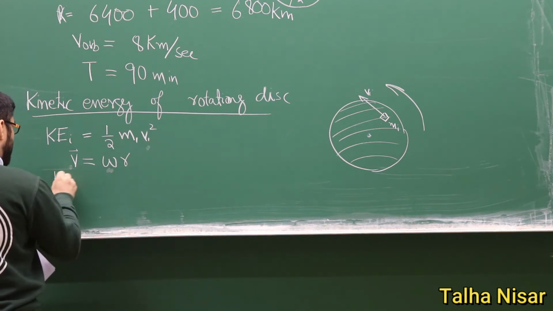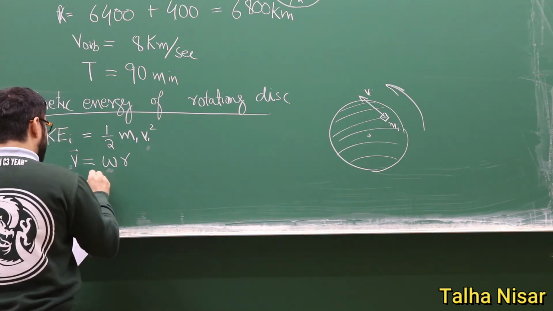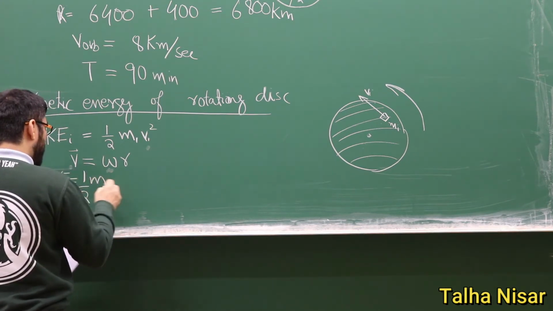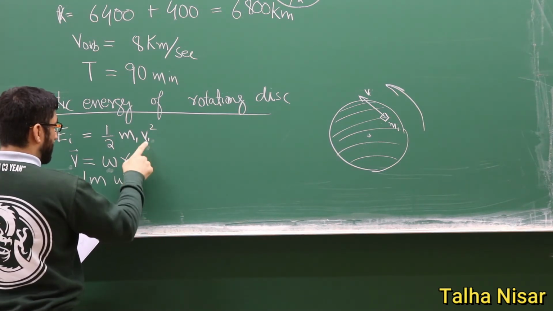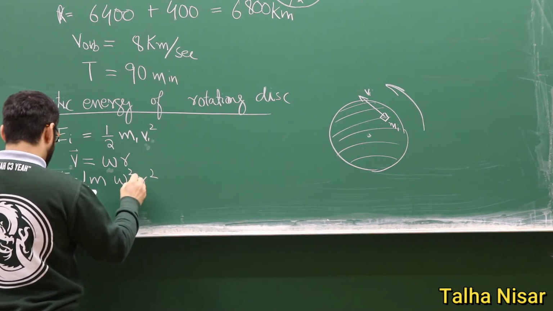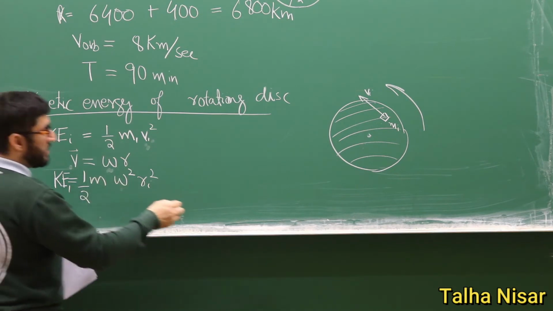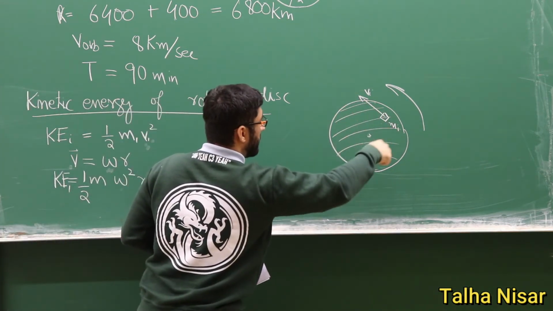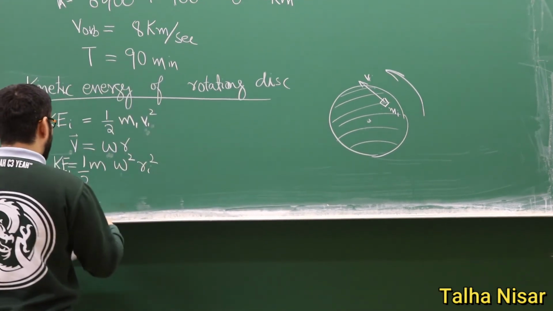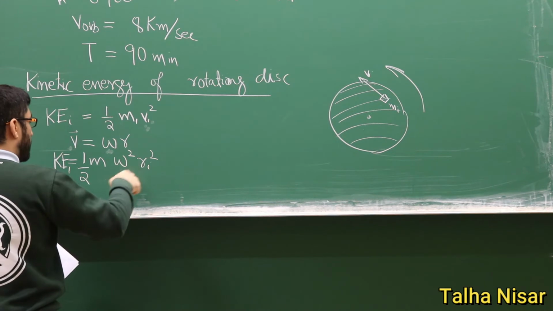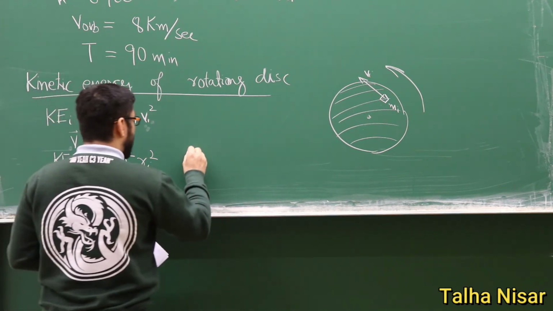The kinetic energy of this element is 1/2 m omega squared r squared, because we have v squared. We do not have to write the index i on omega because the angular speed is the same for all these elements.